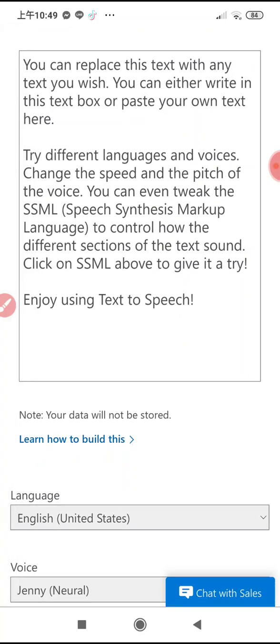You can either write in this text box or paste your own text here. Try different languages and voices. Change the speed and the pitch of the voice. You can even tweak the SSML, speech synthesis markup language, to control how the different sections of the text sound. Click on SSML above to give it a try. Enjoy using text to speech.